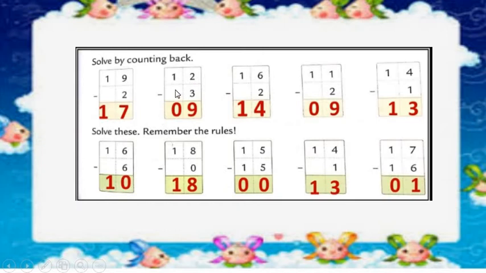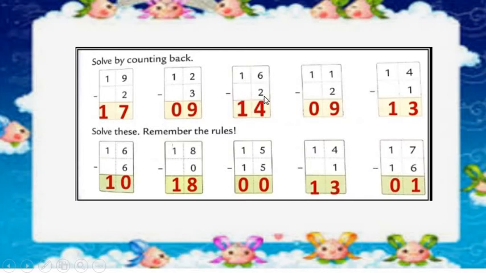12 minus 3. So first of all, we should keep number 12. Before 12: 11, 10 and 9. We reach 9, so it will be the answer. 12 minus 3 is equal to 9.